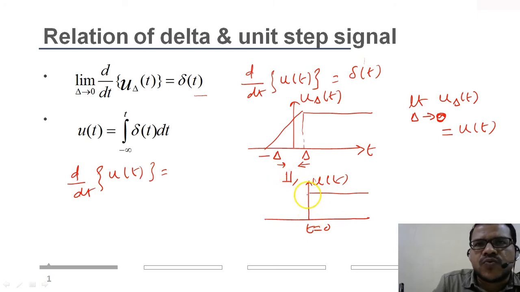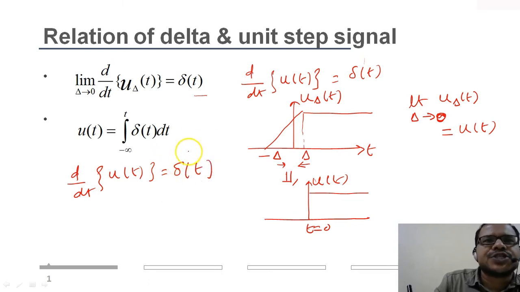After that the derivative becomes 0. And we know from the impulse signal definition that the area under the signal is 1, that is, the integral of the signal is 1. So at time t equal to 0, it goes up to infinity and then it becomes 0. So the differentiation of u(t) will give you delta(t).